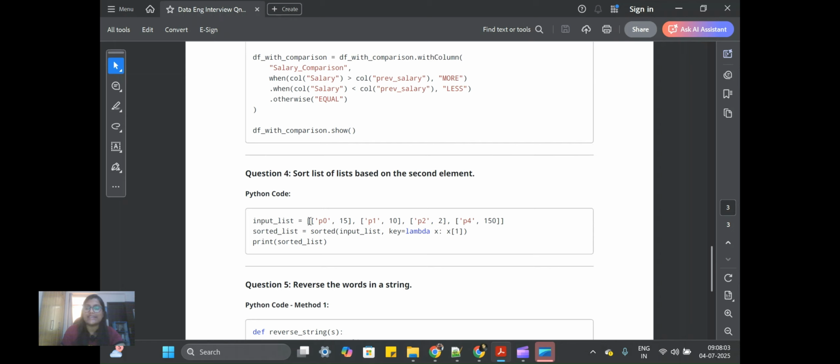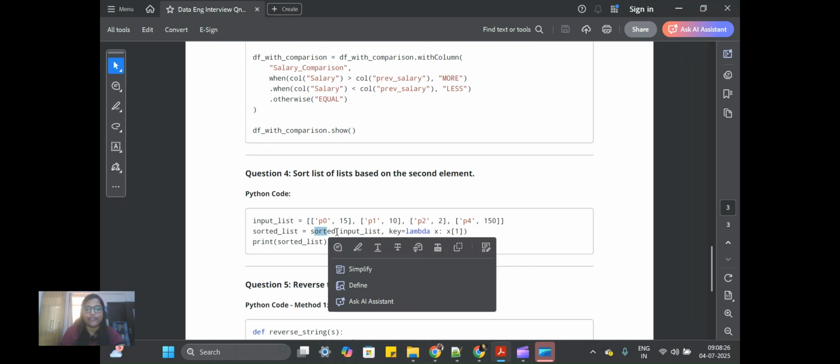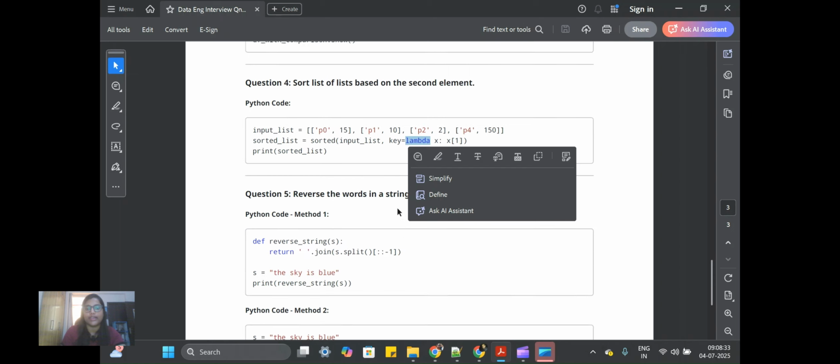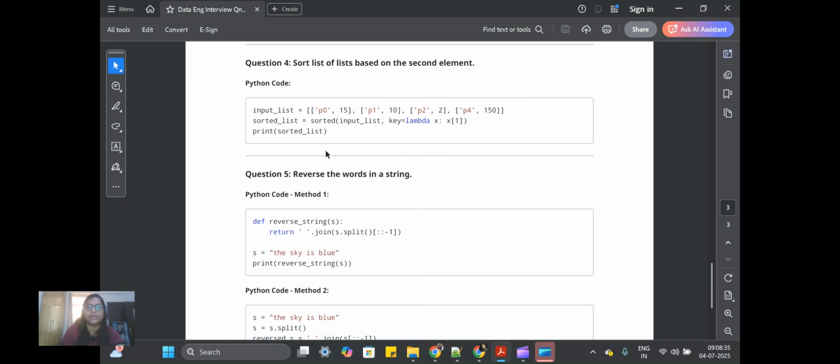But it was list under list. If you can see the input list, it looks like this. Now he asked me to sort it out with the value. It's like key and value, but just sorted out with the values. So what I have done is we were allowed to use the sorted function. It was pretty simple again, just two lines of code. I've used the sorted function on the input list, and the key lambda would be x, and I iterate with the x element one, and just print it.